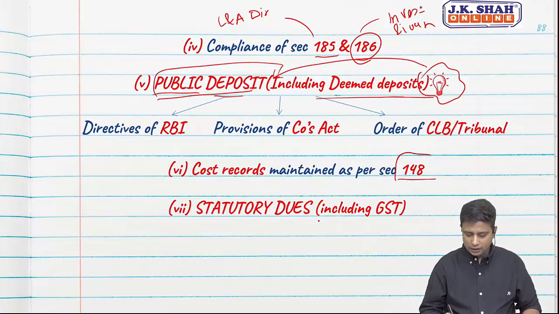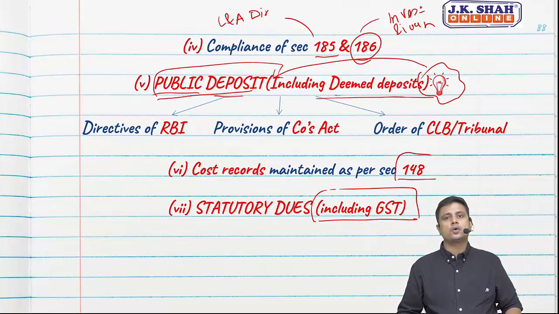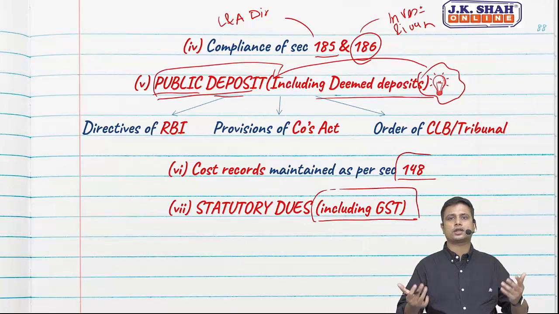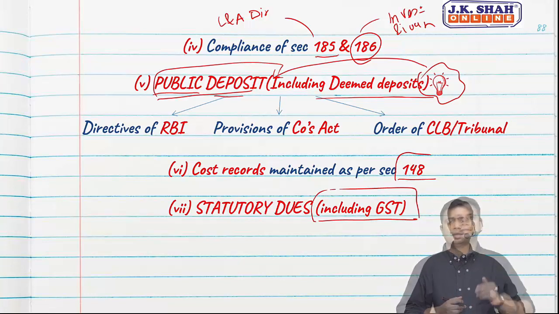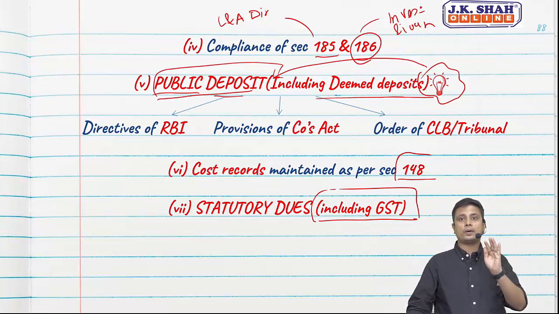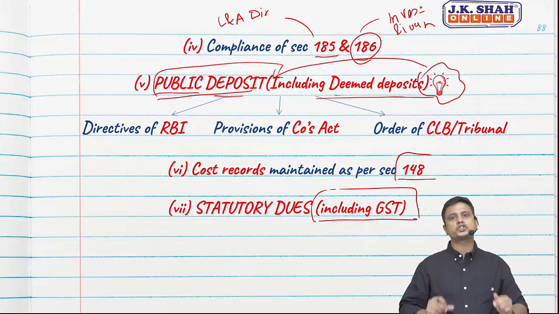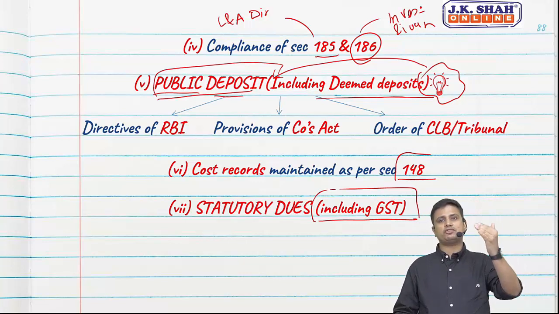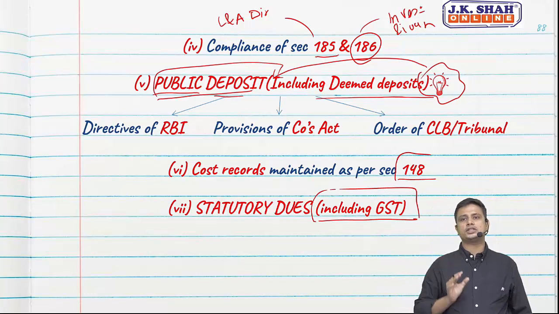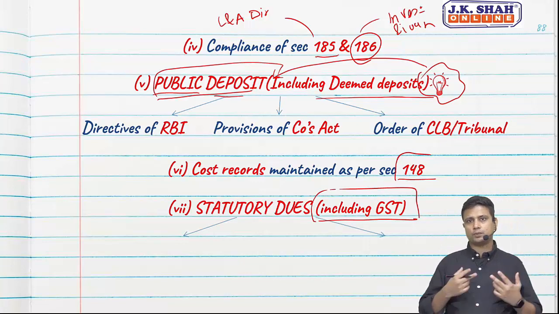Now this is a new point where they have specifically stated GST when we are talking about statutory dues. What is statutory dues? Any dues like taxes or anything which is payable to the government, and if you have not paid, it is called statutory dues. So now it is specifically saying including GST. Why? See, CARO came in 2016. However, GST became applicable from 2017. Hence in CARO 2016 there was no mention of GST. But now since GST is in the picture, CARO 2020 specifically states statutory dues include GST, which was not mentioned in CARO 2016. So now in this we need to report on two things.